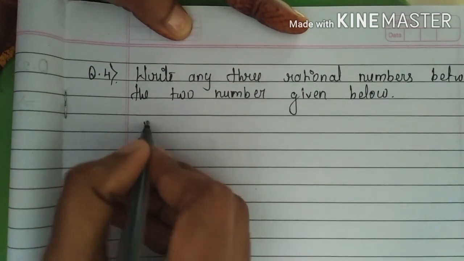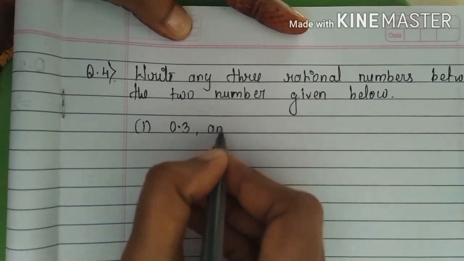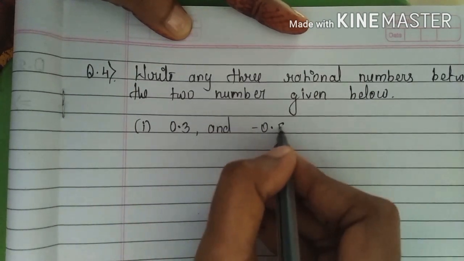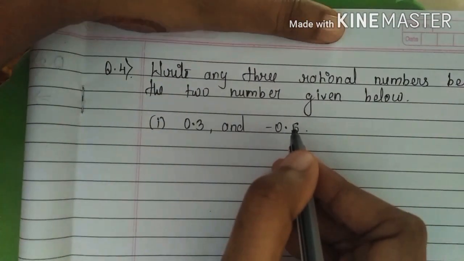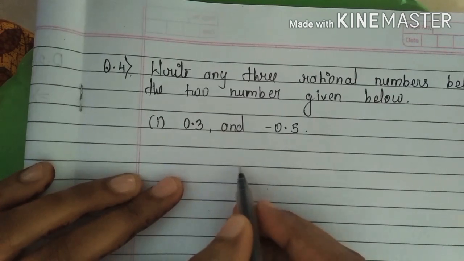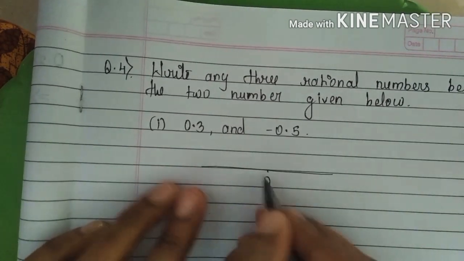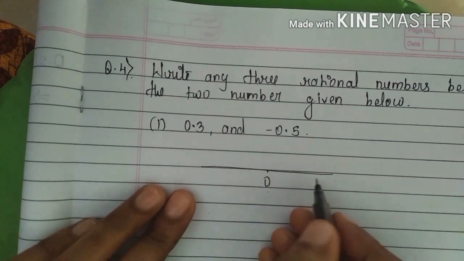Okay, in the first question we have 0.3 and minus 0.5. On the number line, we have 0 in between, here negative numbers and here positive numbers.